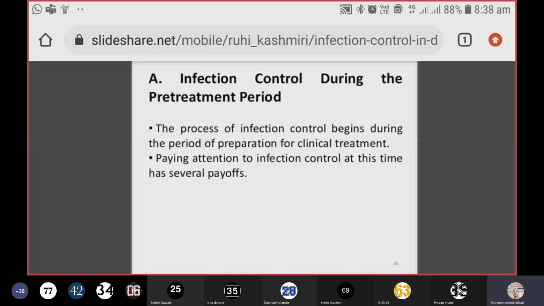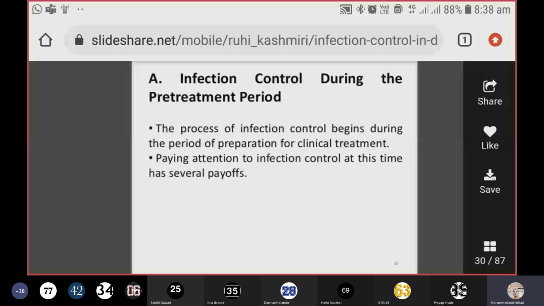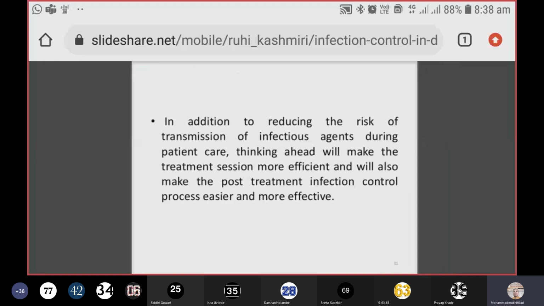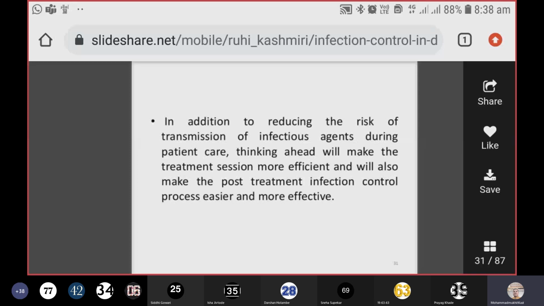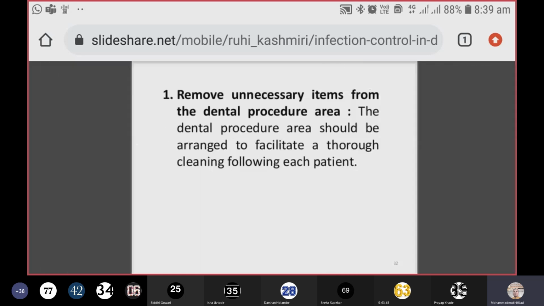So already whenever you are preparing your patient, see to it that you have the infection control practices in place. In addition to reducing the risk of transmission of infectious agents during patient care, thinking ahead will make the treatment session more efficient. Of course, you are going to reduce the chances of infection by pre-thinking, and it will also make the post-treatment infection control process easier and more effective. Very important. So pre-treatment infection control is very important.